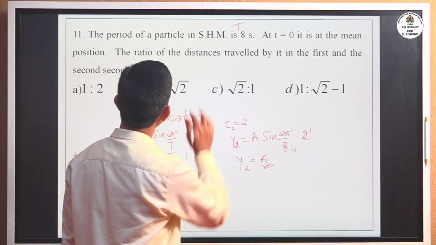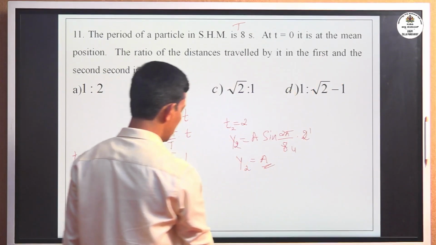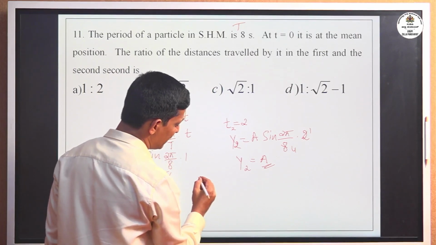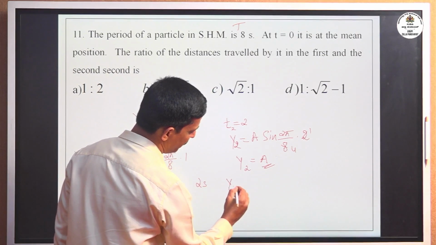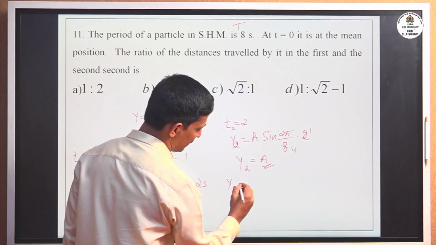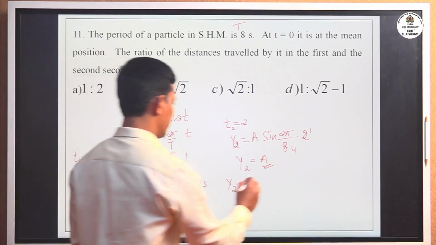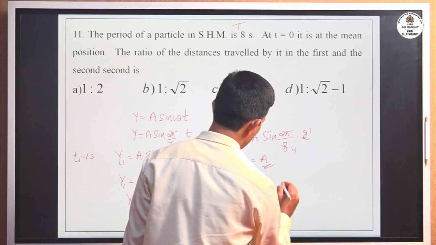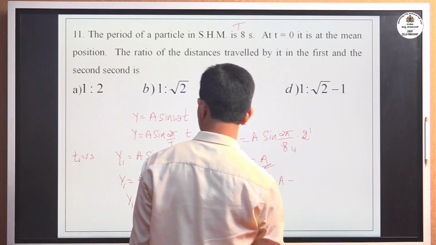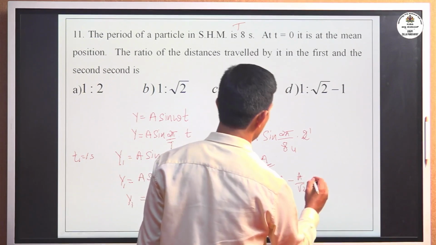But here you have to find the ratio of distance travelled in the first and the second. The distance travelled in the second is y2, total distance travelled in 2 seconds, minus distance travelled in 1 second. You have to subtract y1 from y2. y2 here we got a, y1 is a by root 2.